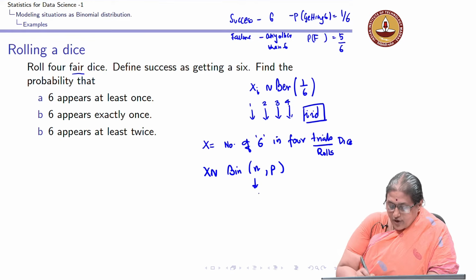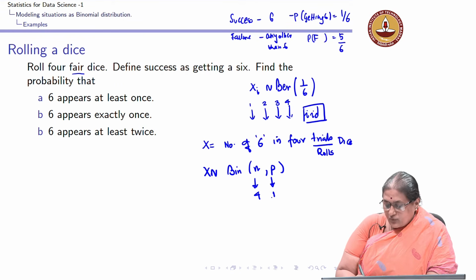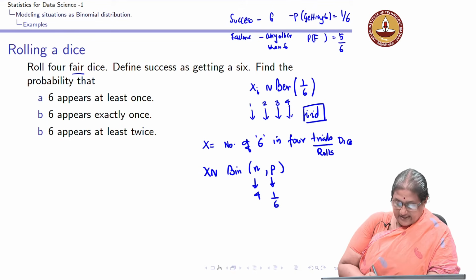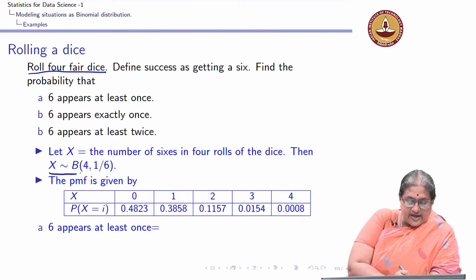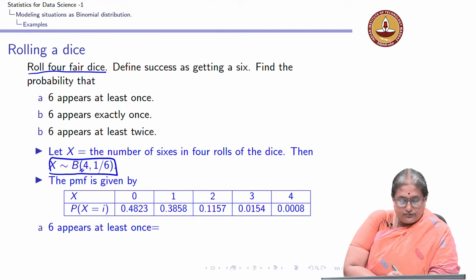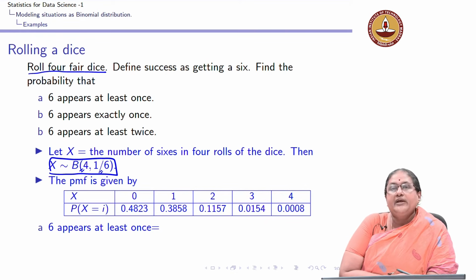I have 4 independent trials, so n equals 4, and p would be 1 by 6. So, the first thing is to understand that this experiment of rolling 4 dice is a binomial experiment with n equal to 4 and p equal to 1 by 6.